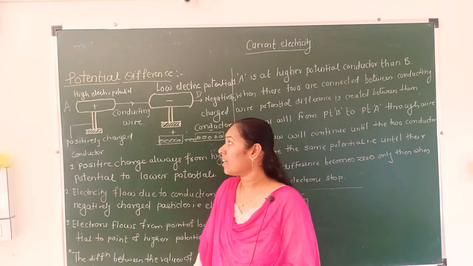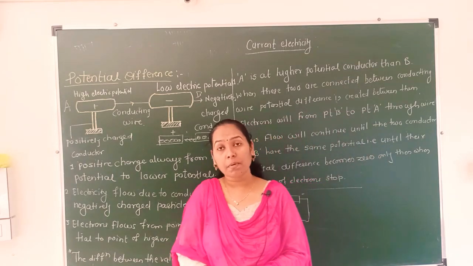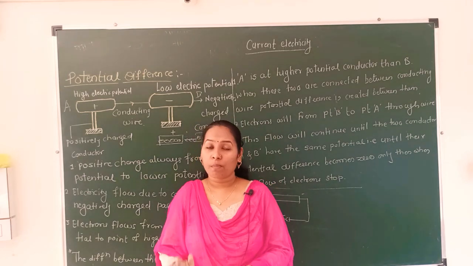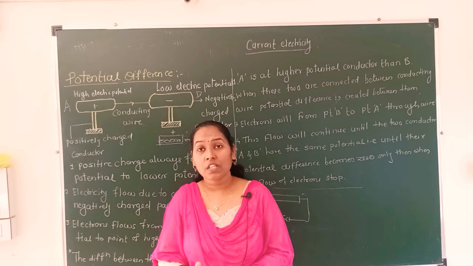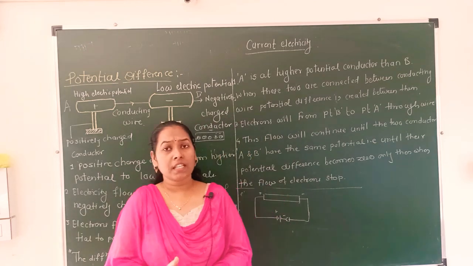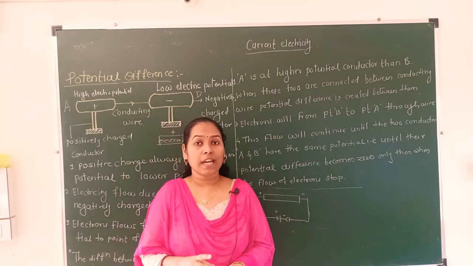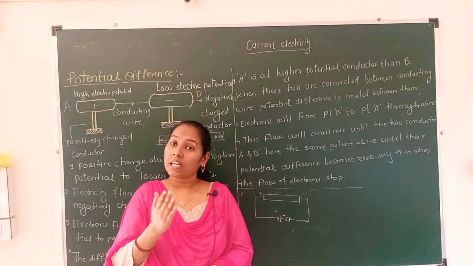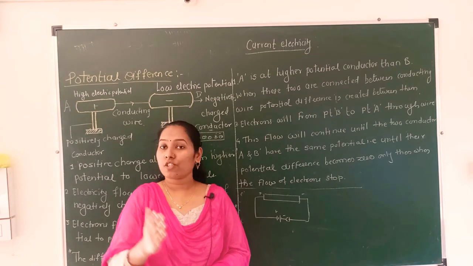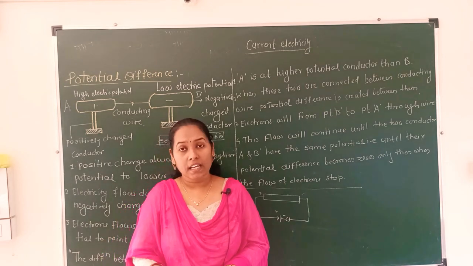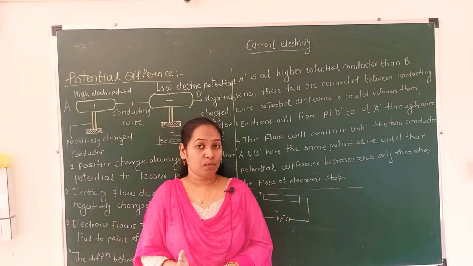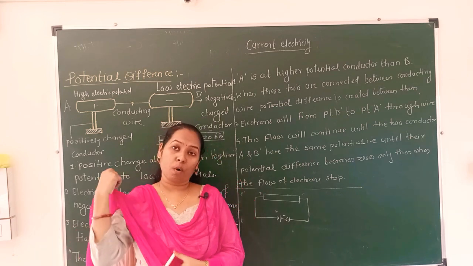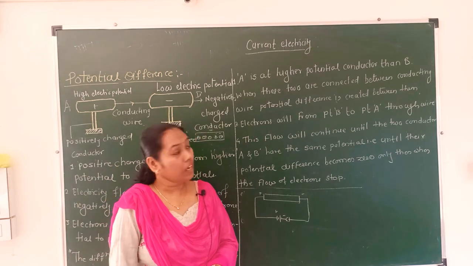So what is potential difference? Potential difference is nothing but the difference in electric levels. And what is potential? Potential is the electric charge depending upon some kind of two points, and those points are known as electric levels. Electric level is known as electric potential, while the difference between the electric potentials is known as potential difference. It is a very important terminology, potential difference.